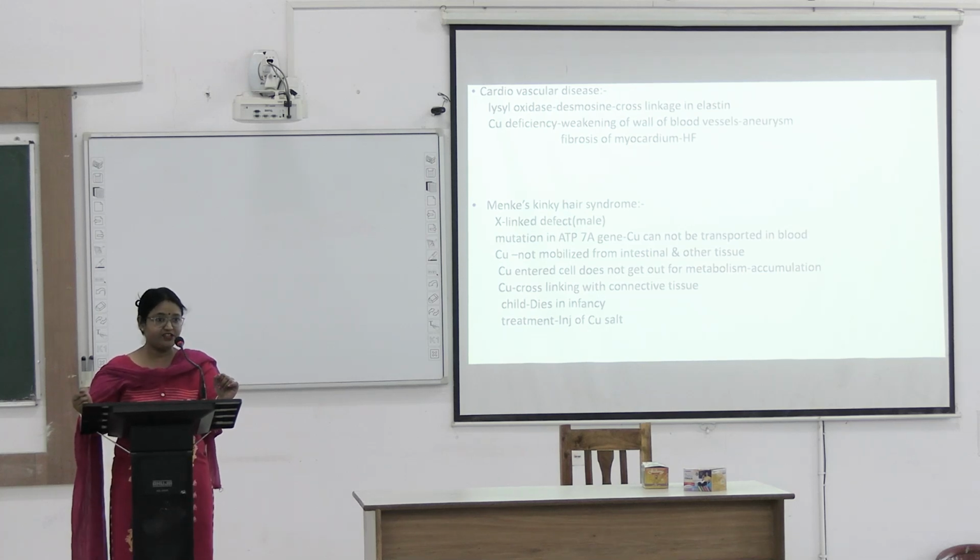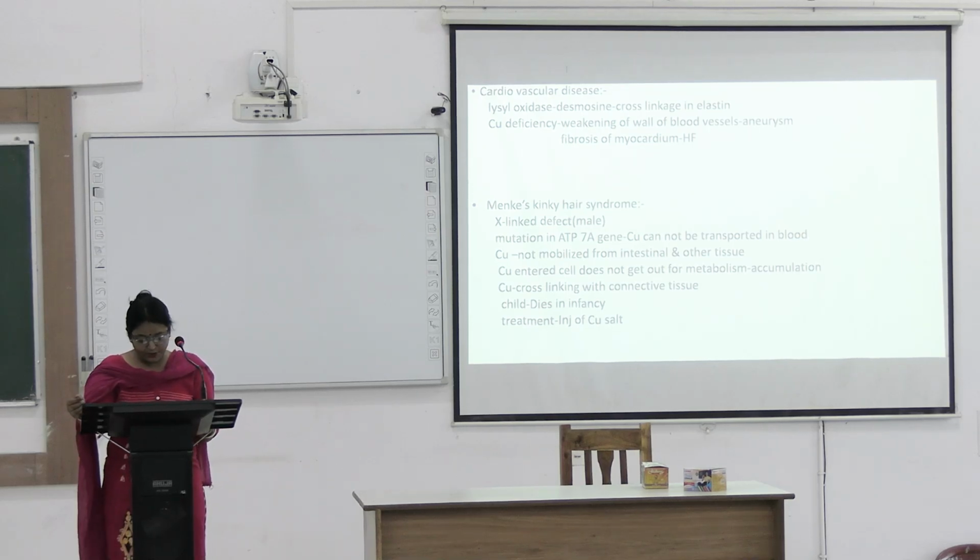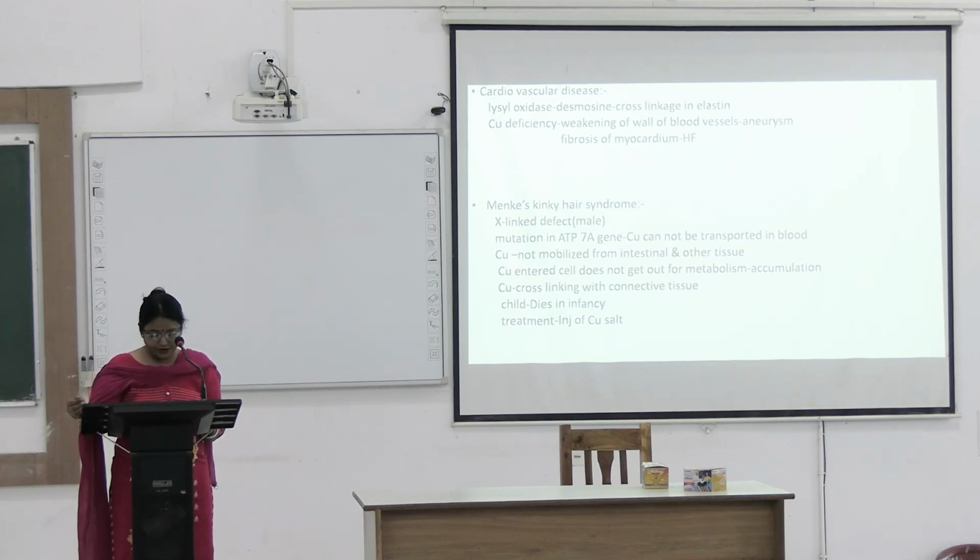In the liver it is a separate gene. With mutation in the ATP7A gene, copper cannot be transported into blood. Copper is not mobilized from the intestine and other tissues. Copper is absorbed into the cell, but it does not get out of the cell, so it accumulates in the cell and causes toxicity. The child dies in infancy, and treatment is injection of copper salt.